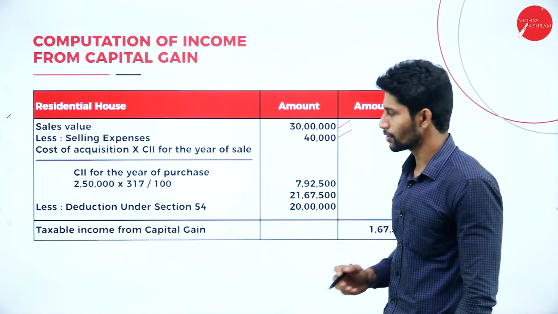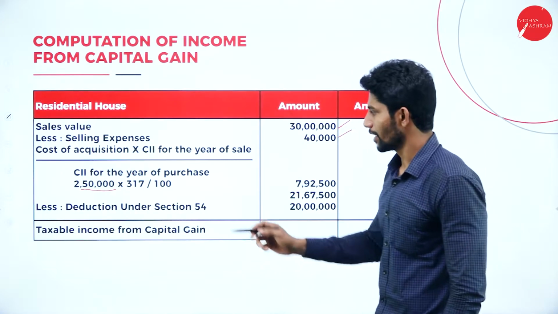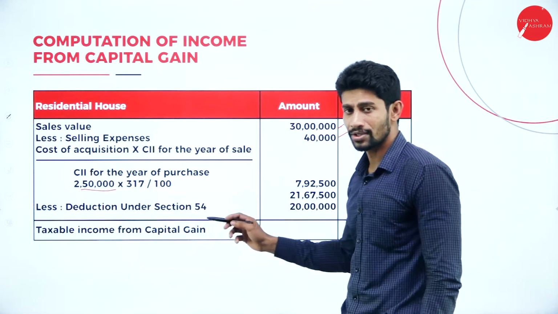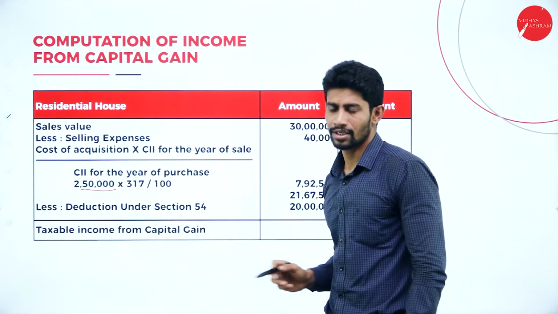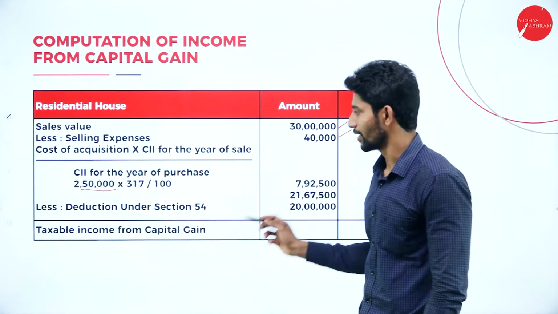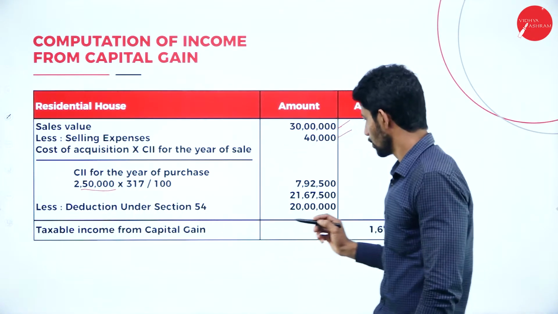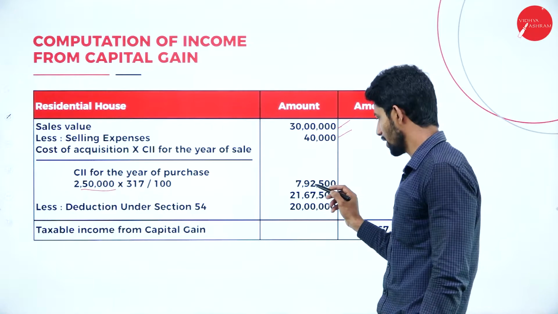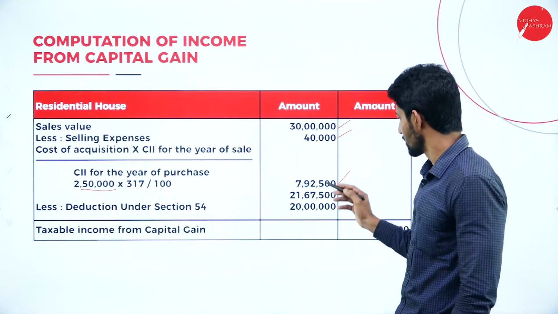So what is the value of purchase? 2,50,000 into CII for the year of sale, 317, divided by CII for the year of purchase, 100. So 2,50,000 into 317 divided by 100, you will get 7,92,500.